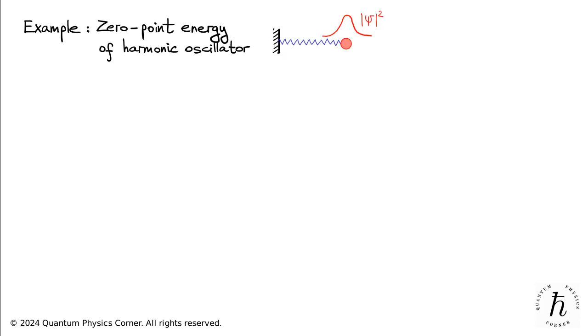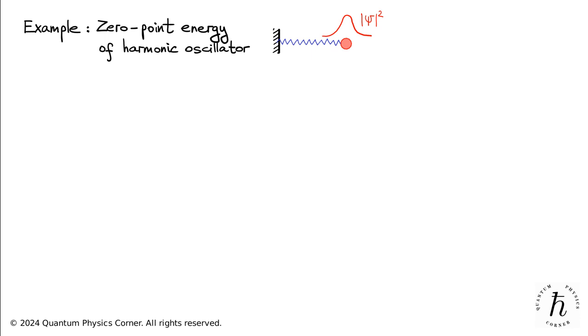The following example will help you consolidate your understanding of expectation values in quantum mechanics. It will also highlight an important phenomenon, the existence of the so-called zero-point energy in oscillatory motion. Let us revisit a system we have touched upon previously in this course, a particle of mass m performing one-dimensional harmonic oscillations with frequency omega.